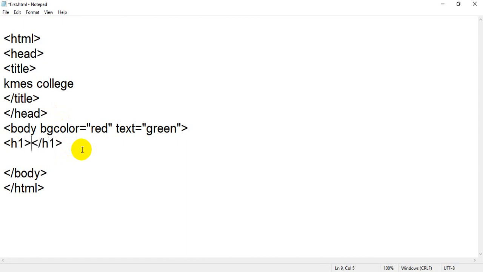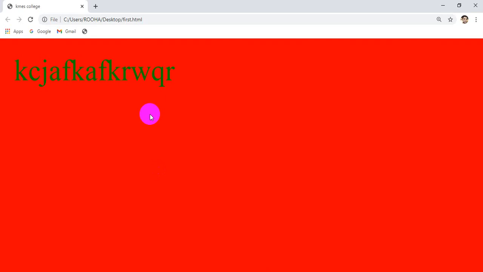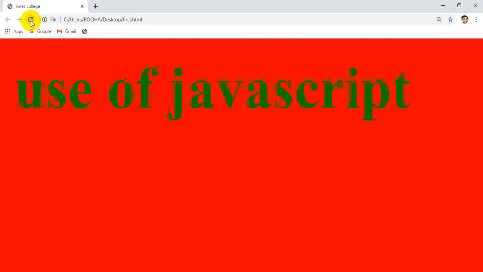Whatever I write between these HTML tags will display, because the HTML tag itself will not display. I have written n number of things between these opening and closing tags, but it will not display. So I will write use of JavaScript. When I click on save, you will notice that you will get some text or heading, use of JavaScript.